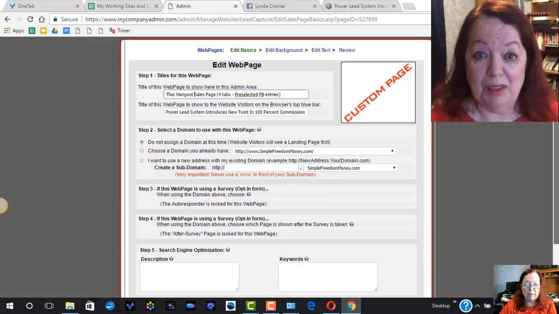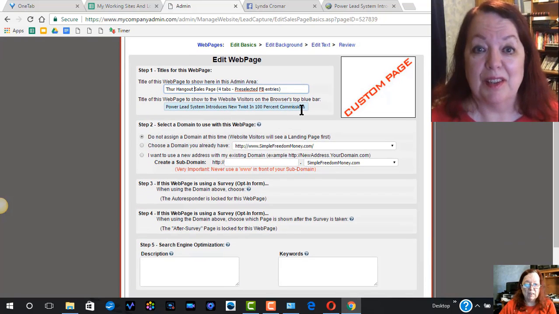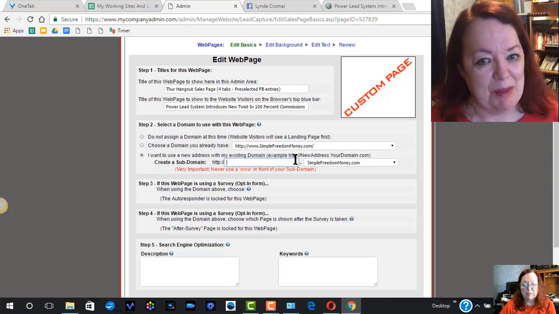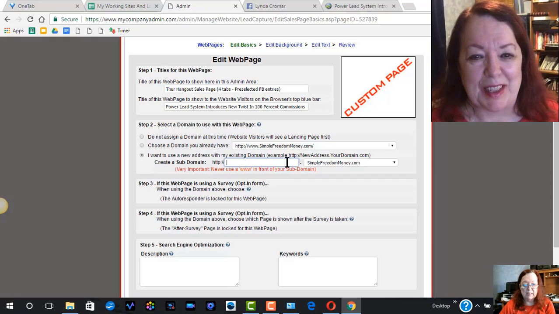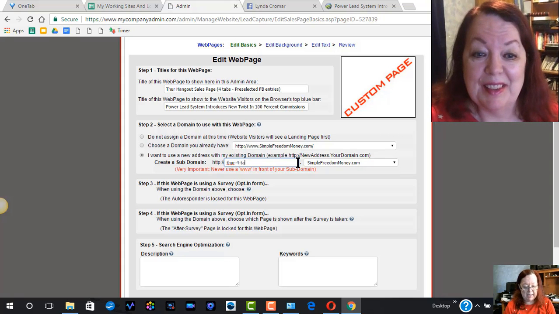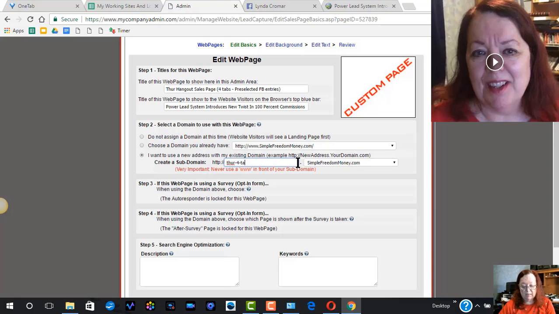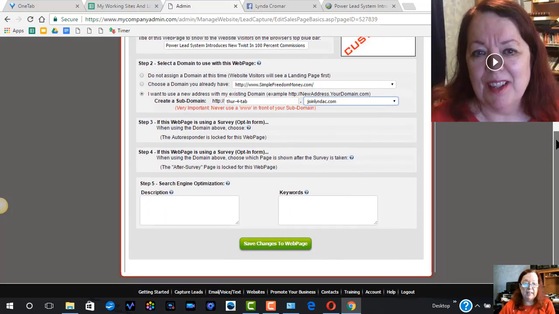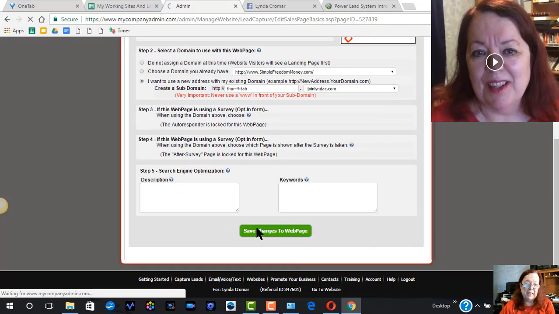I don't know what that part is. And then this is what they're going to see. And then you need to add a subdomain. If you do not do this, it will not complete the process. So you need to decide what it's going to be. I'm going to just call it Thursday for tab. You don't want to make it long. And then you decide what URL. If you only have one, this doesn't matter, but I put all of my hangouts and sales pages on the Join Lynda. And then we go to the next page.